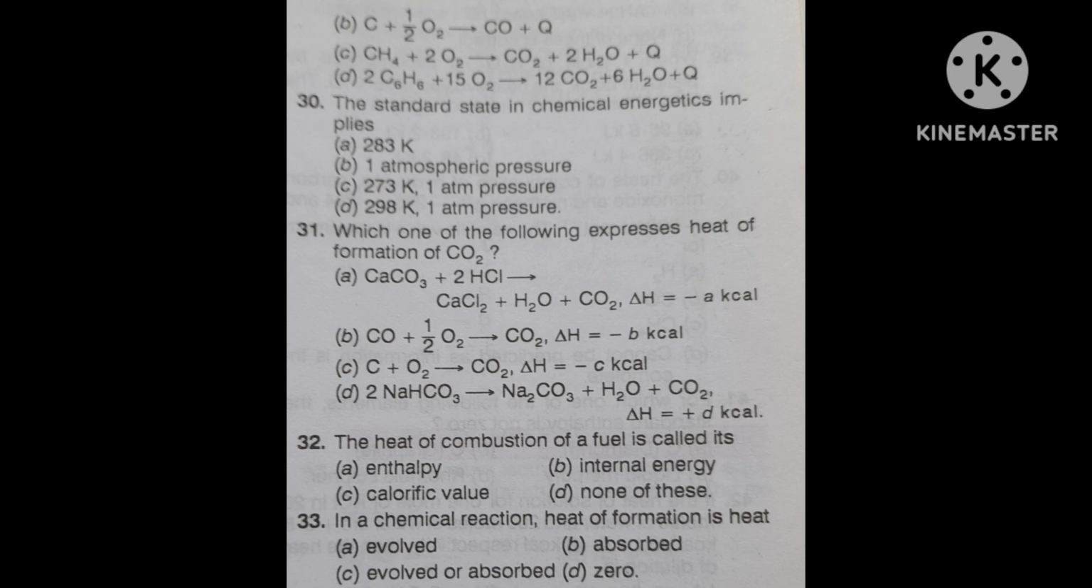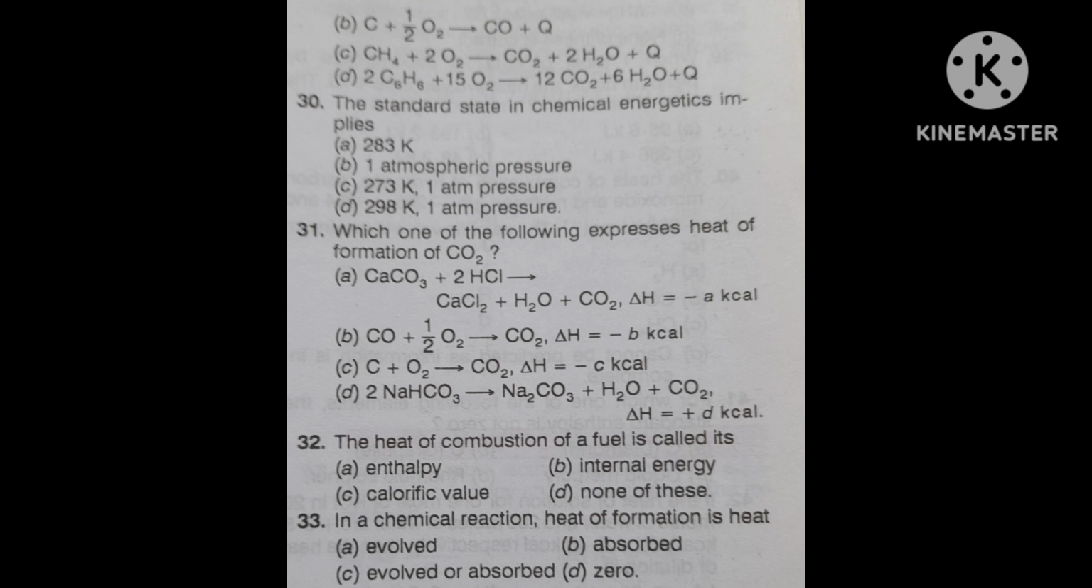In the other options, they are not in the elemental state. But here 1 mole of CO2 is formed from C plus O2. Delta H, whatever value is there, either negative or positive, that is a different thing. But 1 mole of CO2 is formed from the elemental state. C is in the elemental state, carbon, and oxygen is in the elemental state. That's why this is the correct one.